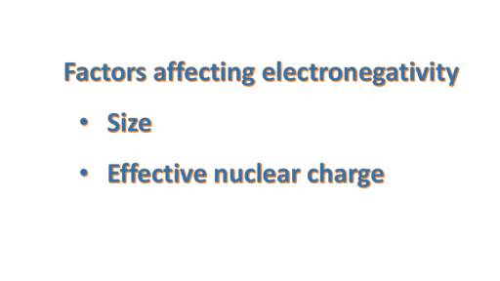As effective nuclear charge gets reduced, electronegativity will be decreasing. In a way, size and effective nuclear charge are interconnected. How? As the size is increasing, effective nuclear charge gets reduced and electronegativity will be decreasing.